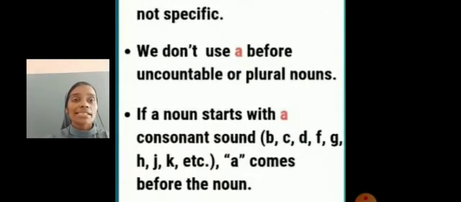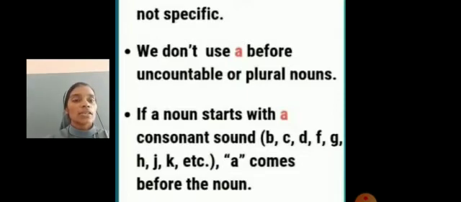If a noun starts with a consonant sound, a comes before the noun. So we use a before the consonant sound. Which are the consonant sounds? Except the vowel sounds A, E, I, O, U, all other letters are consonant sounds.